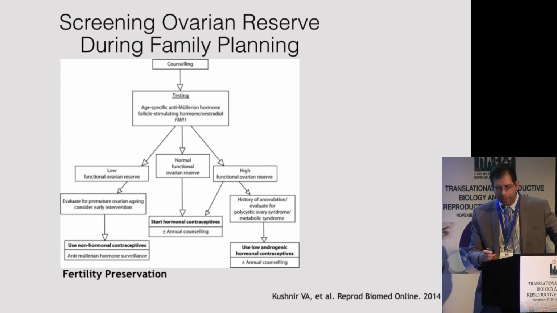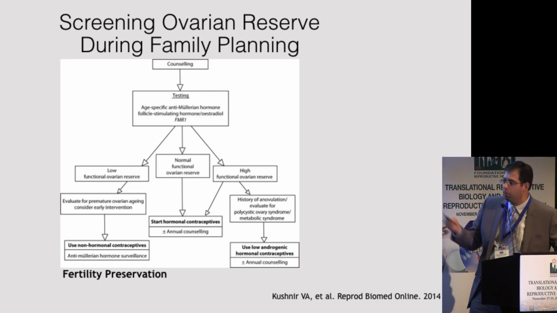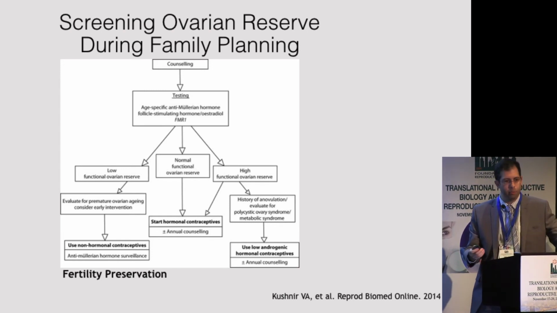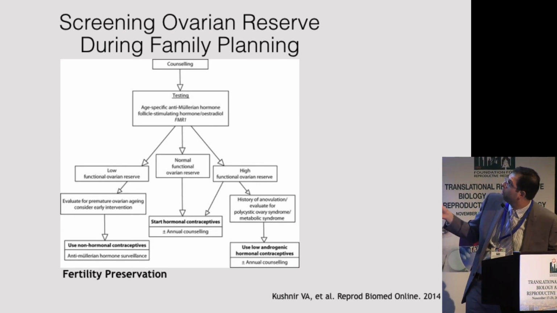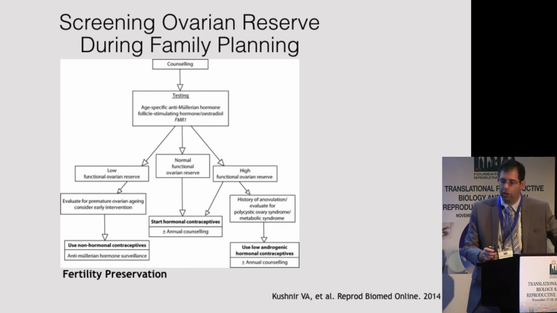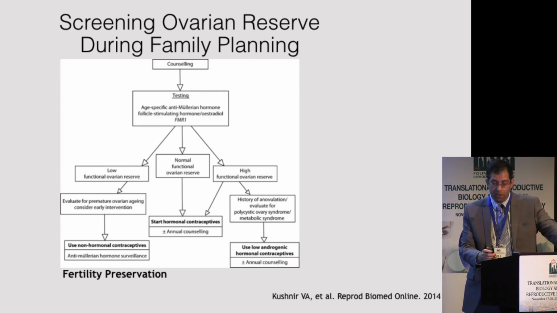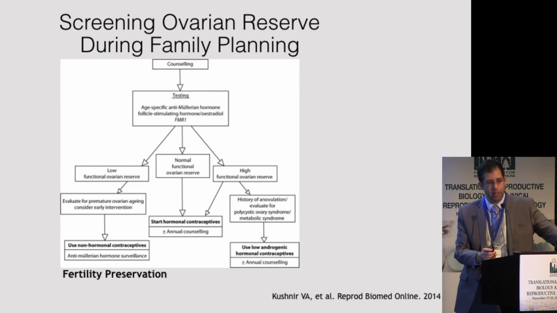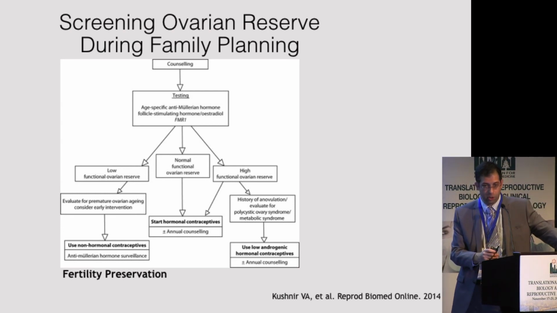We've also come up with a proposal to offer this kind of screening to a more broad patient population of young women who are coming in for family planning. At minimum, they should be counseled and questioned about what is their reproductive desire, long-term reproductive plan, and what is their long-term reproductive potential. And some women can be offered testing of age-specific AMH or some of these genetic markers that we discussed, for example. If they're found to be at risk, we have fertility preservation options. We have the option to give them non-hormonal contraceptives, which would allow us to monitor their ovarian reserve longitudinally.